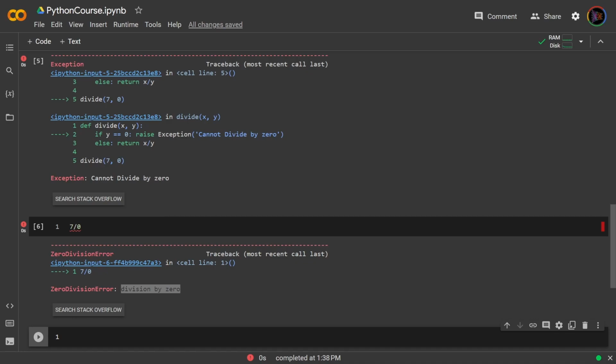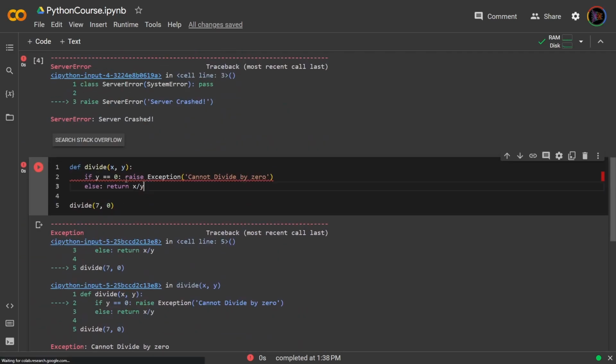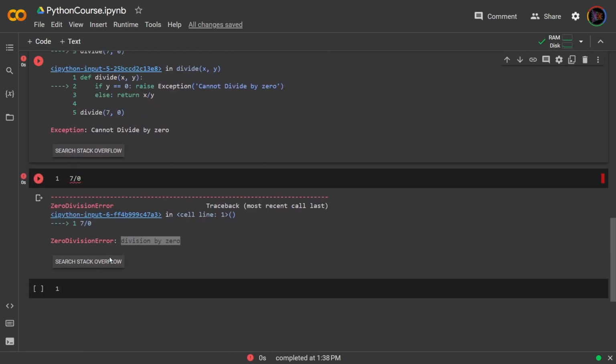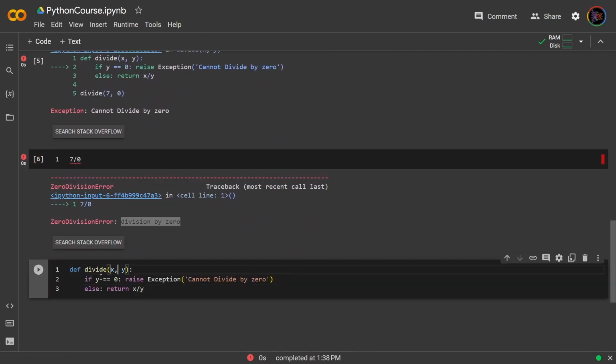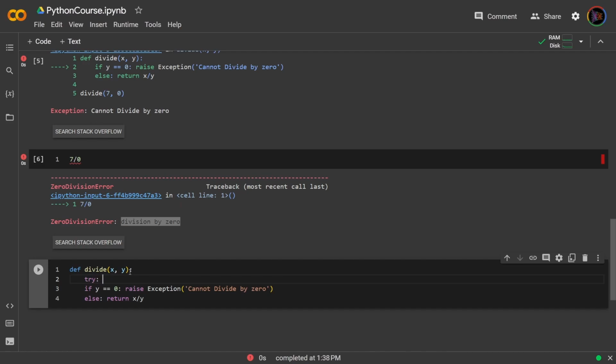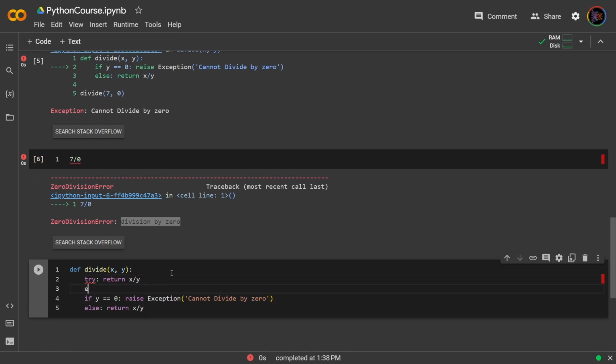Then this is called catching an exception, and we can achieve this by using the try and except block. So if we take our same function, put it down here, I can now replace the if statement with a try block. So I'm going to put that up here, try. I'm going to try returning x divided by y, but in the case that I raise the exception, ZeroDivisionError, I'm going to catch that exception using the except keyword.